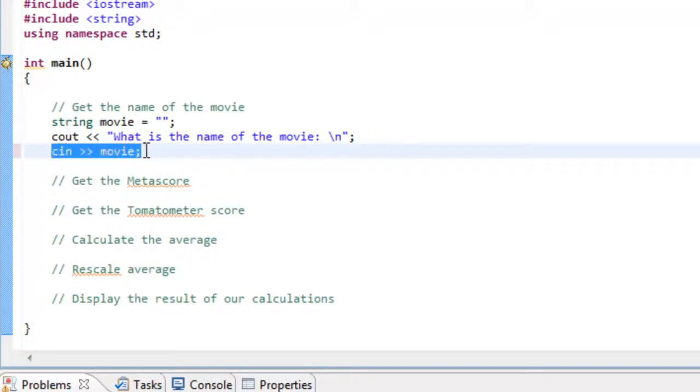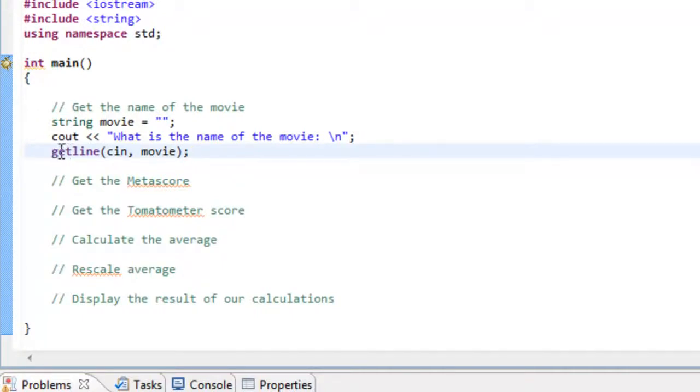And we can make use of a function called the getline function, and that will actually get an entire line. So what we have to do is specify two arguments to this function. The first argument is where we're getting it from. So we're going to be getting it from the character input stream or the keyboard, so we can just say cin. And then where do we want to store it to? That's the second argument. The second argument is going to be movie. That's the variable that we've declared previously, and we want to store whatever the name of the movie is into that particular variable name. All right, so that's pretty basic.